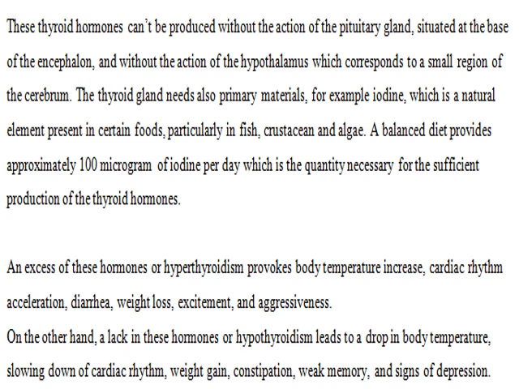These thyroid hormones cannot be produced without the action of the pituitary gland, situated at the base of the encephalon, and without the action of the hypothalamus, which corresponds to a small region of the cerebrum. So the thyroid gland needs both the pituitary gland and hypothalamus. The thyroid gland also needs primary materials, for example iodine, which is a natural element present in certain foods, particularly in fish, crustaceans, and algae. A balanced diet provides approximately 100 micrograms of iodine per day, which is the quantity necessary for sufficient production